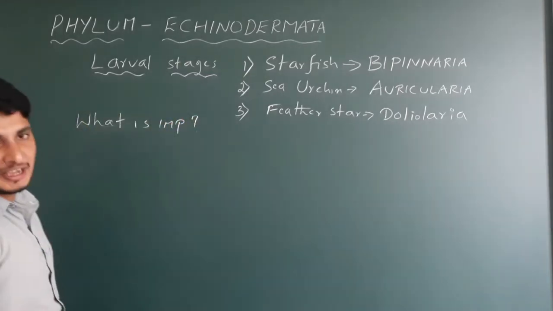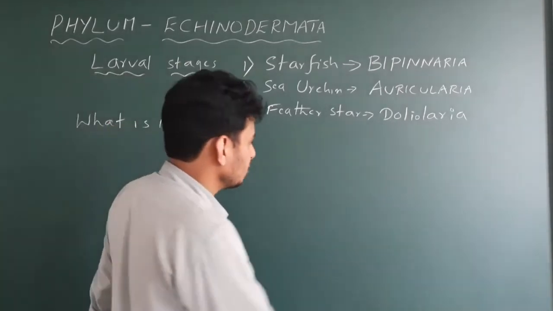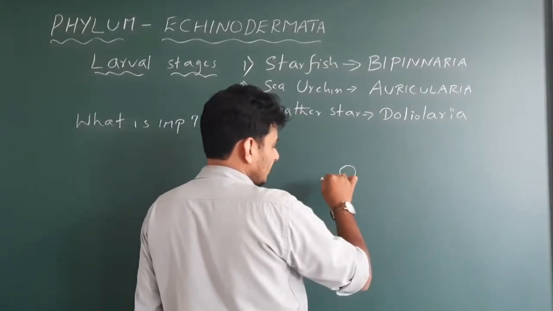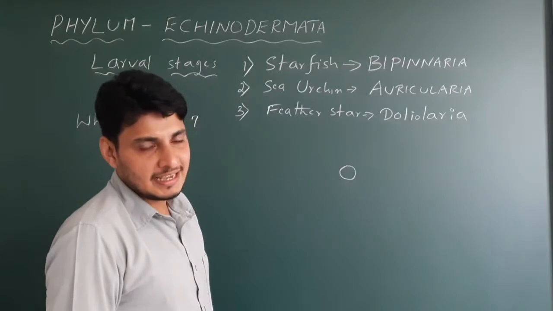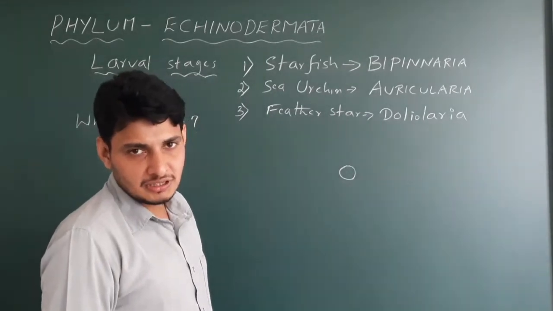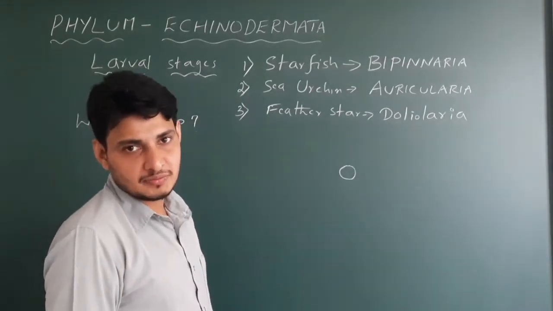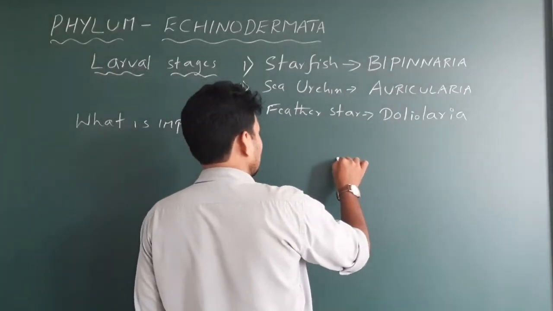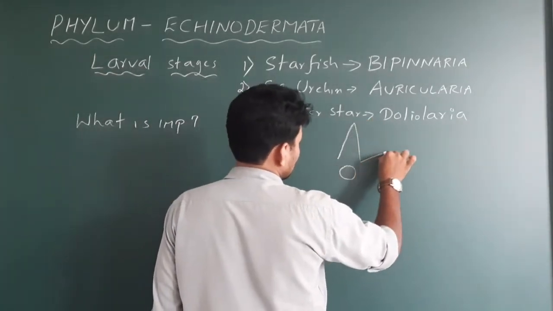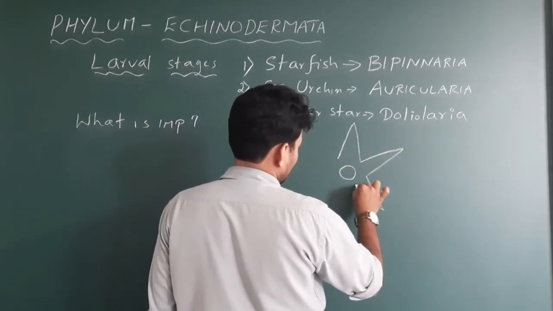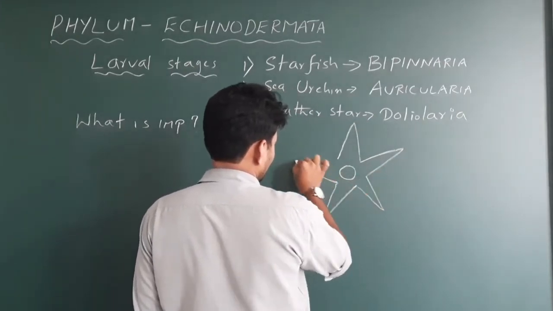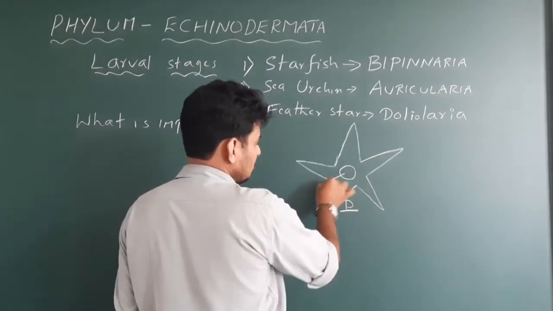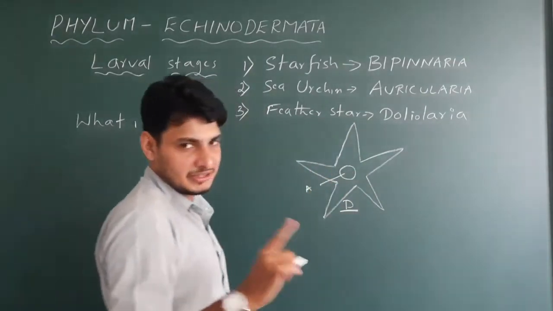in the phylum Echinodermata? Just imagine starfish, so we will draw the diagram of starfish. This is the anus part. That means it is understood, where exactly do you see the anus in starfish? Dorsal surface or ventral surface? On the dorsal surface. Okay, so we just draw its dorsal surface. Starfish, this is dorsal surface. What is this? Anus. Very important. I am stressing this.